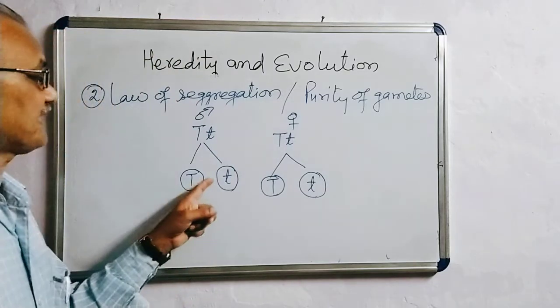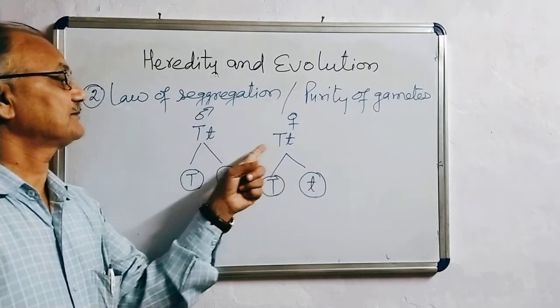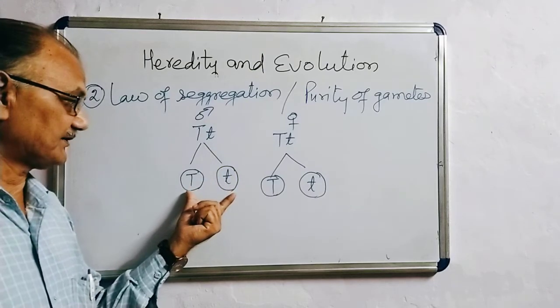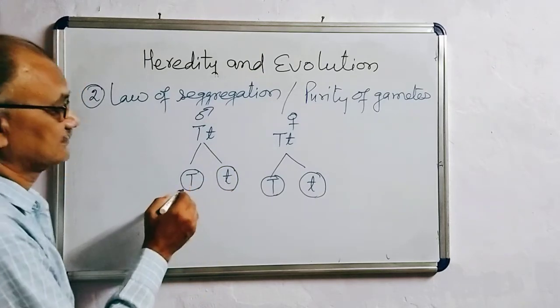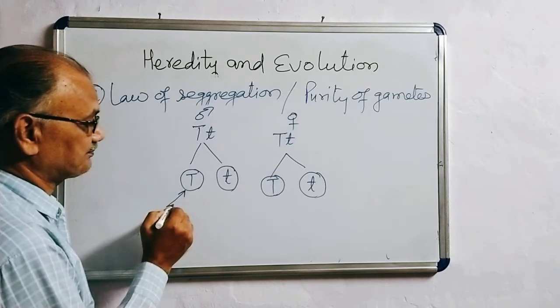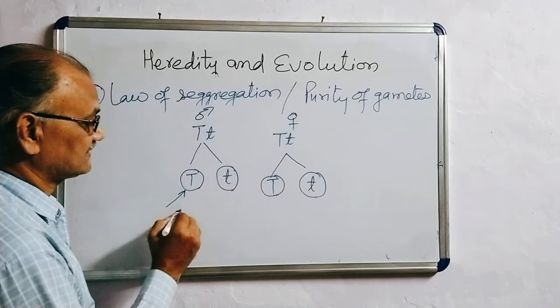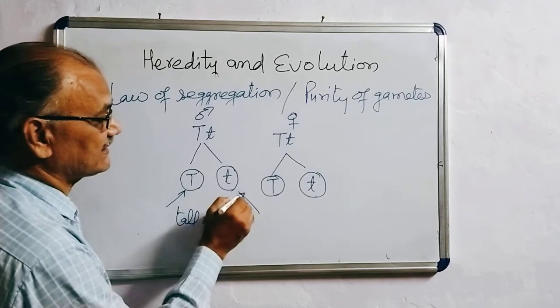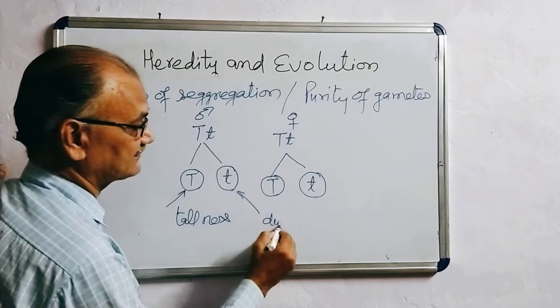So you are finding both parental types are responsible for making two different types of gametes. Take this gamete. This gamete is completely pure for tallness, and this one is pure for dwarfness.